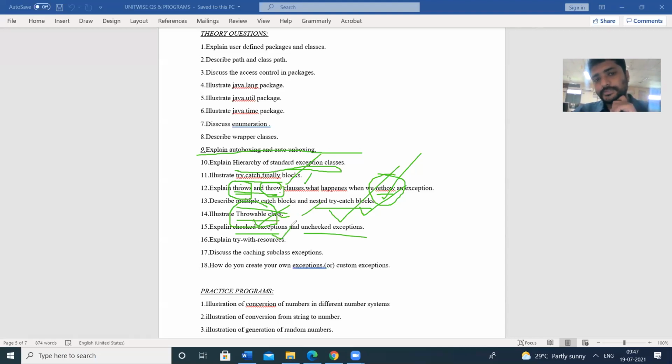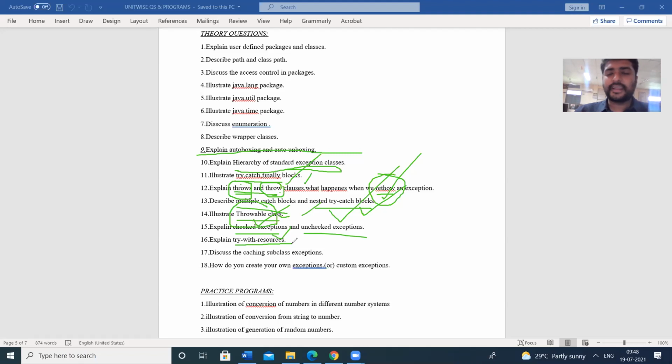Checked exceptions means if the exception is raised and the compiler searches for the corresponding catch block, that is a checked exception. If the compiler will not check for the catch block, that is an unchecked exception. If the compiler checks for the catch block, that is a checked exception.